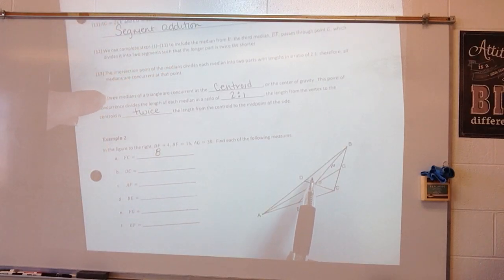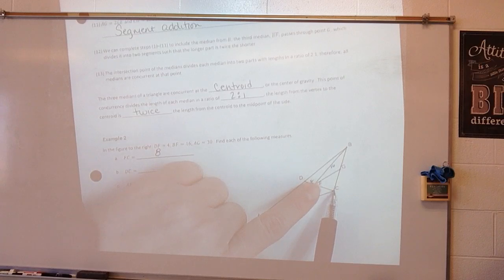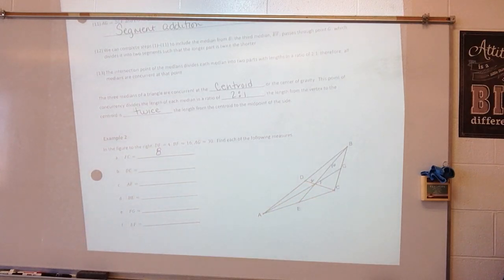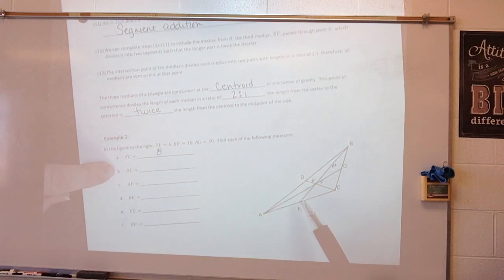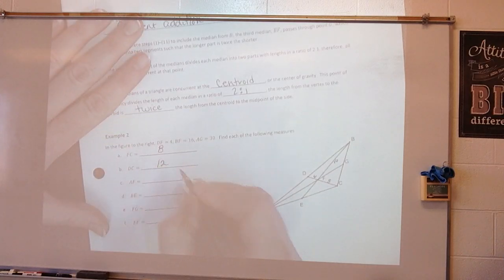The length of the vertex to the centroid is twice the length from the centroid to the midpoint. So whatever this is, this other part's going to be twice that long. DC. Since I know that this is 8 and the other part is 4, 8 plus 4 is 12.